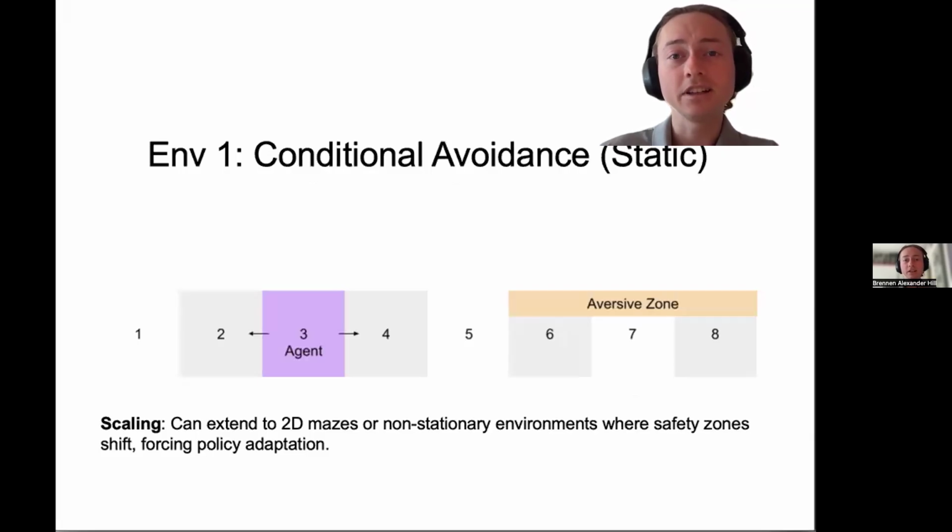We propose a curriculum of three environments to test this. Environment 1 is conditional avoidance. It's a static 1D task. The agent must learn to stay in a safe zone and avoid an adverse zone. This is the simplest task of state-action contingency, which associates a specific spatial location, encoded via stimulation, with negative feedback.